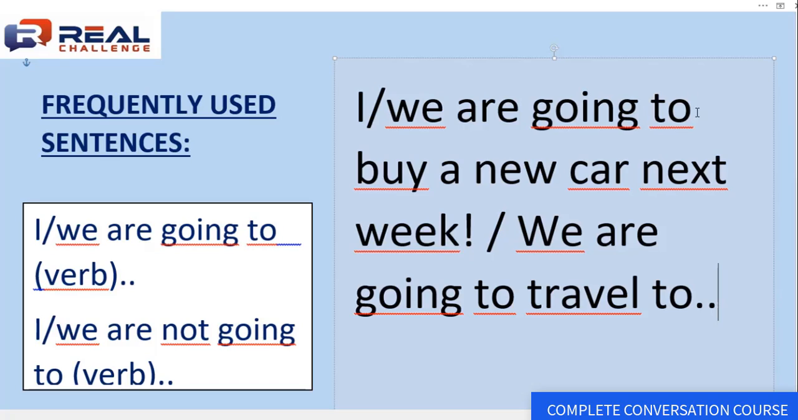Now, of course, all these can be used in the negative. Let's just give the examples here. I or we are not going to buy a new car next week. Basically, we decided with a decision that we are not going to buy a new car next week. Or we are not going to travel to Buenos Aires next month. We decided we are not going to travel. Okay? Going to and will, in this case, going to, and remember, going to is always connected to a decision.